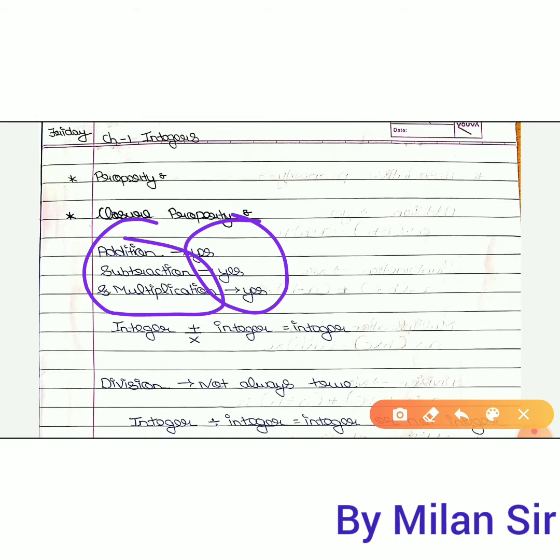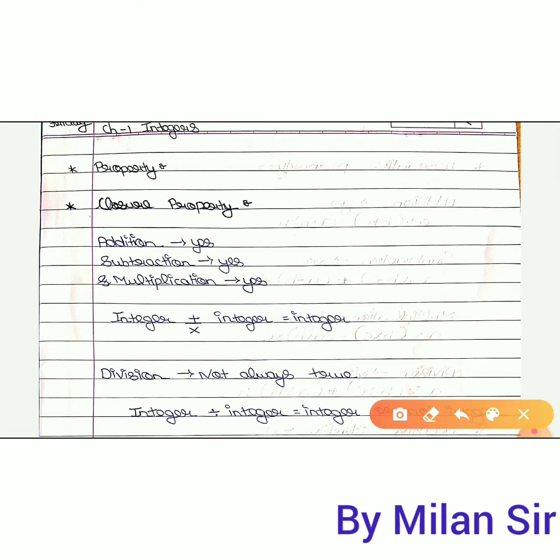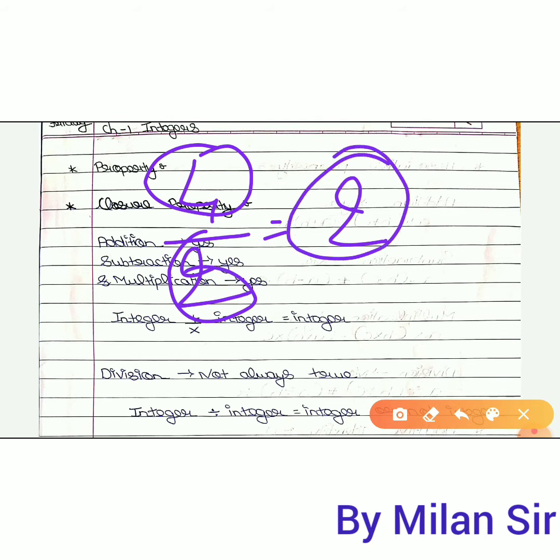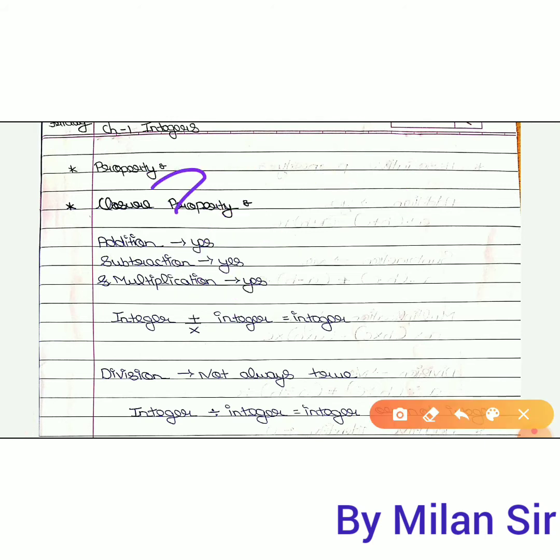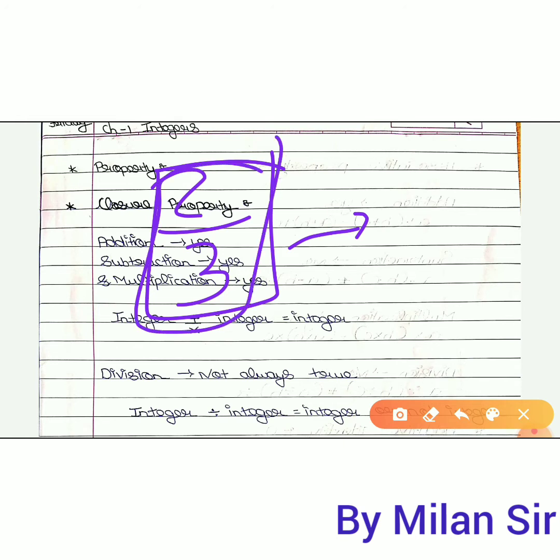But this property is not applied for division. If you divide two integer numbers, let's suppose 4 divided by 2, you get the answer 2, right? These two are integer numbers, and your answer is also an integer number. But if the numbers are like 2 divided by 3, then you will not get the answer as an integer number. This is a fraction, and a fraction means a decimal number. So this is not an integer number. So in division this property is not applied.